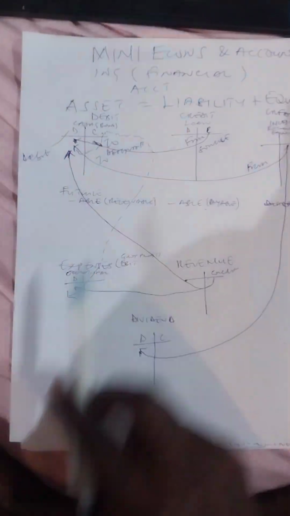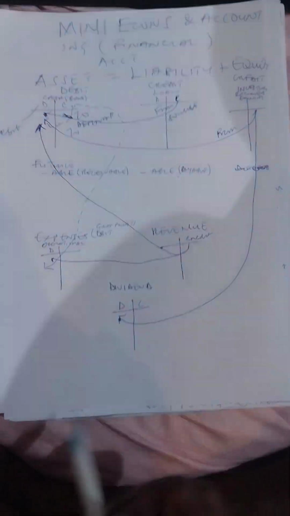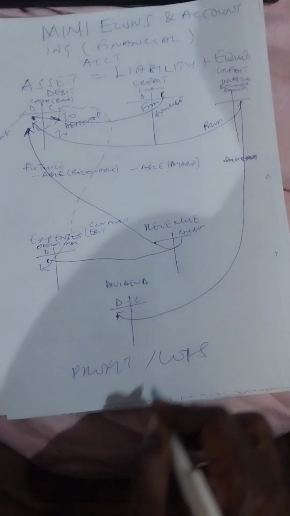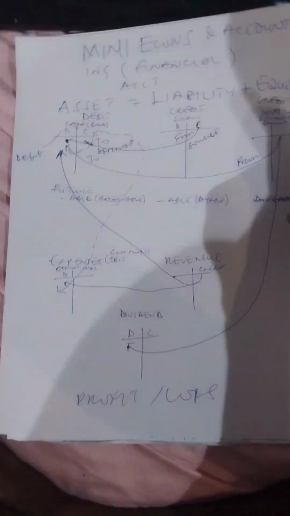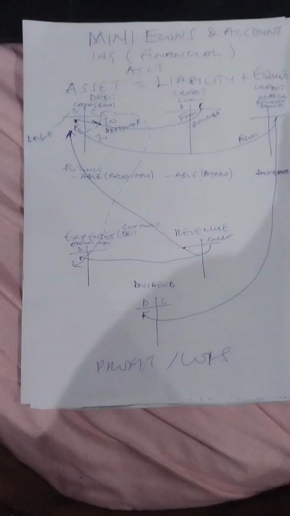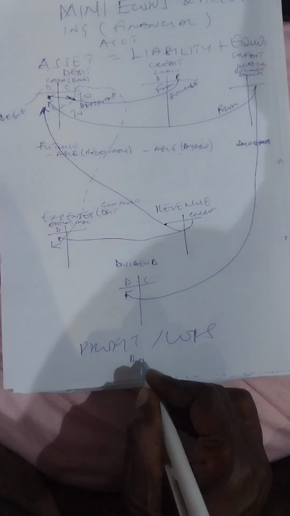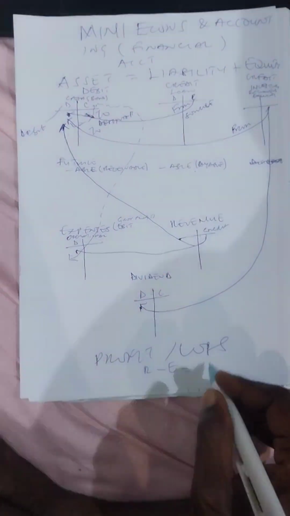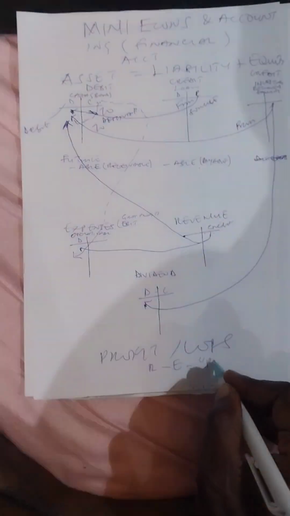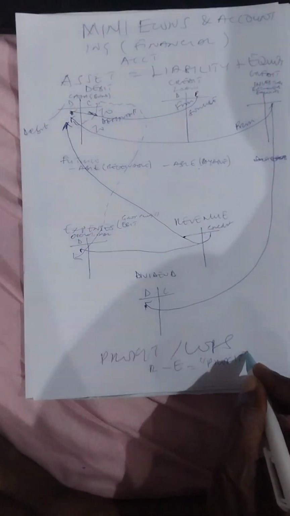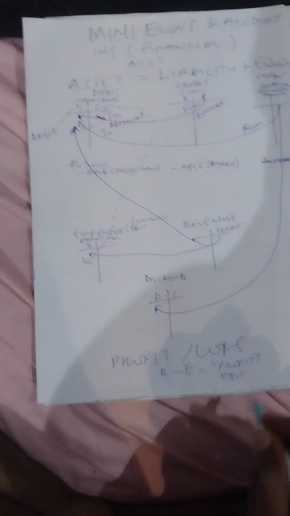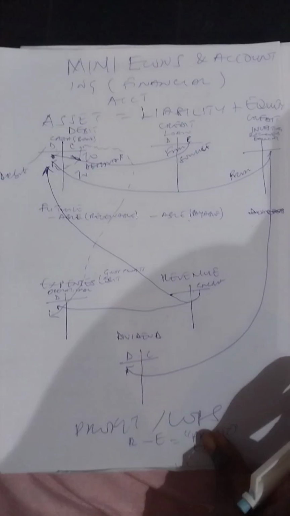Okay, so this is just the movement. We are not saying it's profit and loss, it's just the movement. So it's important you note, when it comes to profit and loss, that one we look at the single account, not just the double. So we look at what we are getting as revenue, we subtract our expenses. Okay, right, then that will give us some levels of profit. We have different types: gross, EBIT, and so on, but this is for adult class.